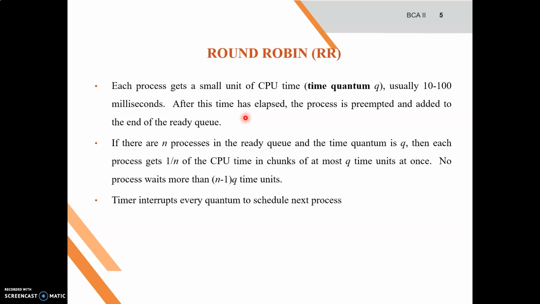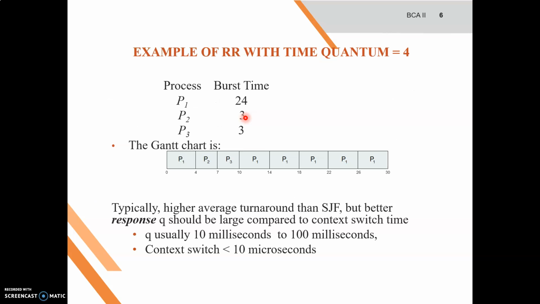But sometimes a process may finish its execution before the time slice. For example, if the time quantum is 4 milliseconds and P2 and P3 require only 3 milliseconds, there is such a possibility. When a process finishes its execution before the time slice expires, what will be the case? Will the timer complete its full time slice and then send the interrupt signal? No, that's not the case. It doesn't happen like this.